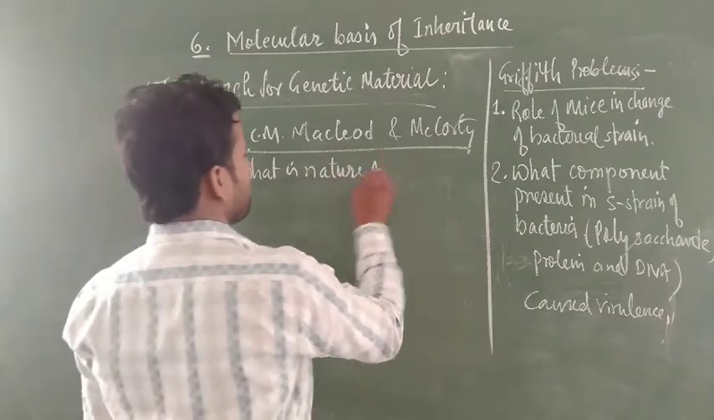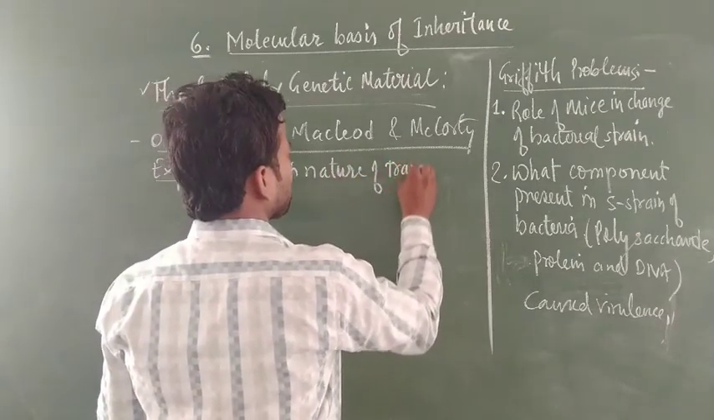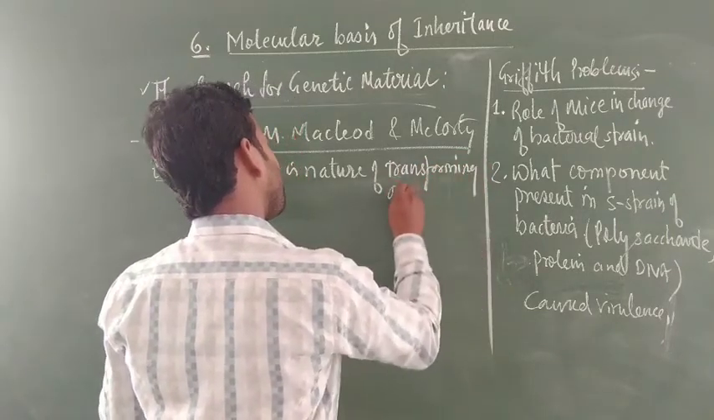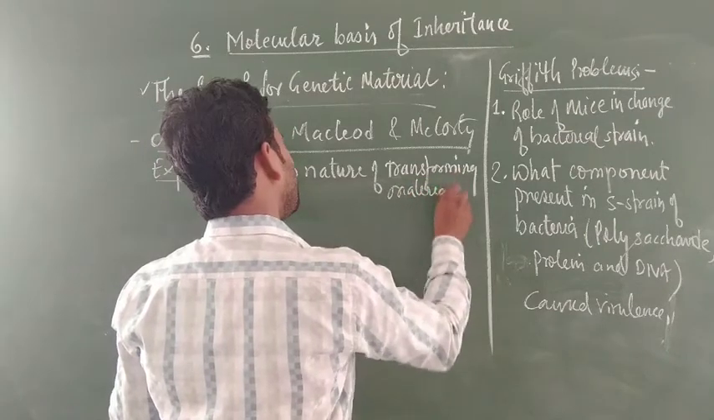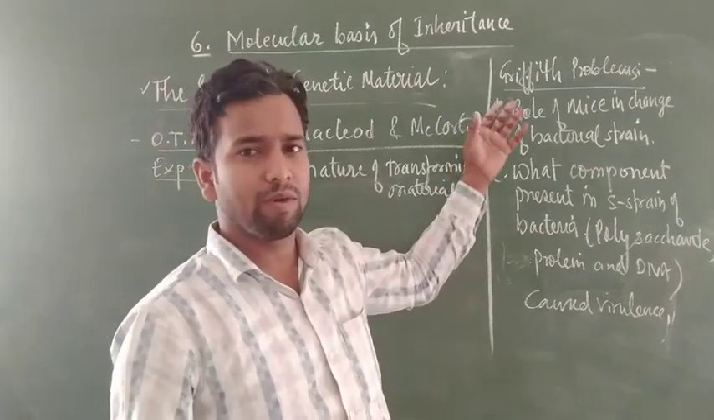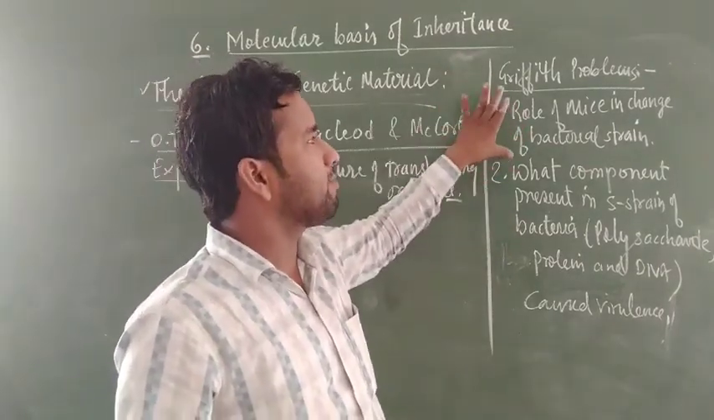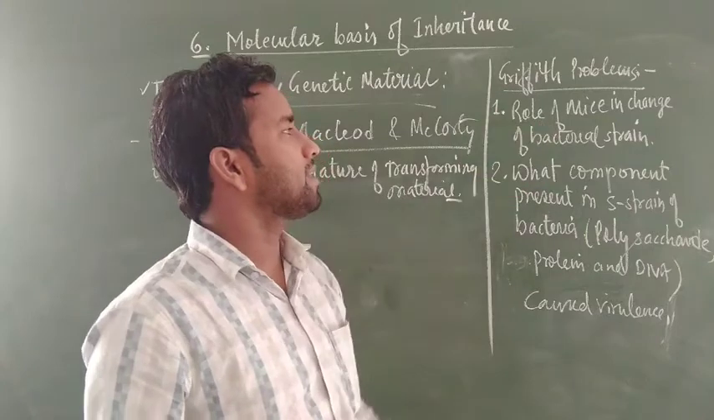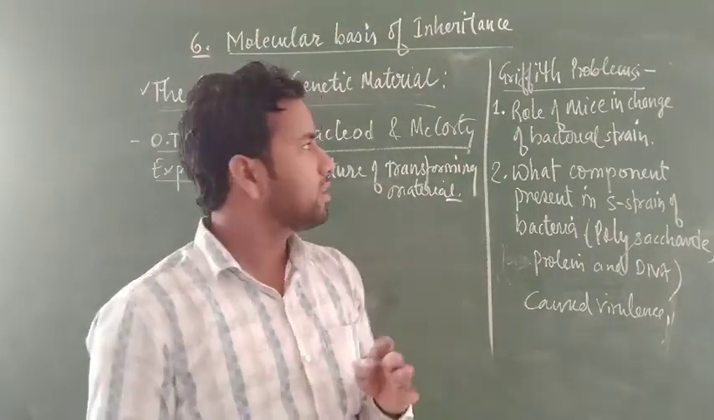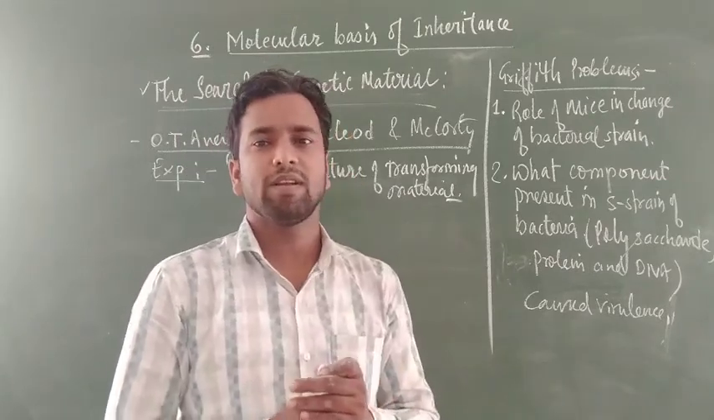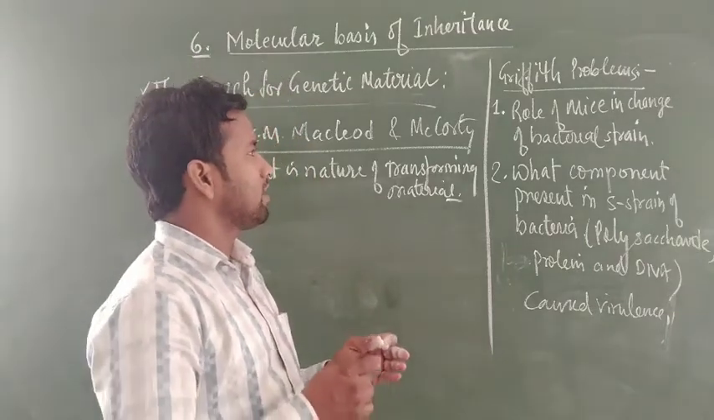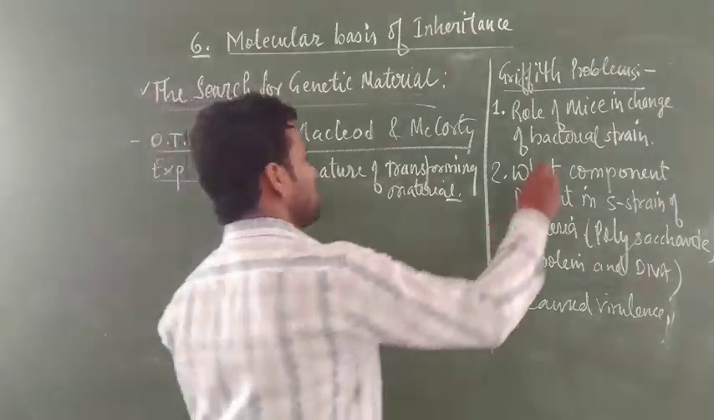What was the problem? The nature of the transforming material. Griffith was unable to explain the nature of the transforming material in his experiment. What was the problem of Griffith? The first and major problem was the role of mice in the change of bacterial strain. How do the mice change the bacterial strain? Is there any role of mice in this experiment? This was not explained by Griffith.